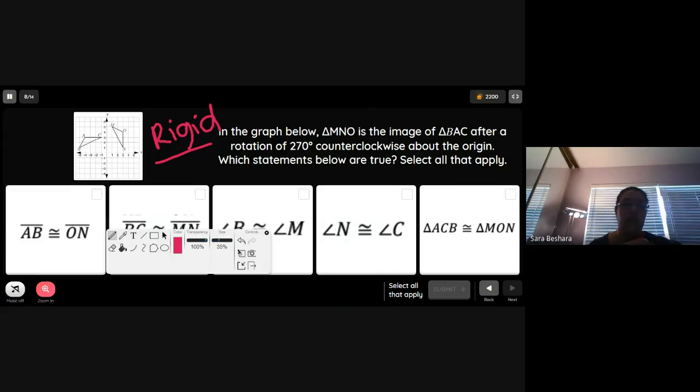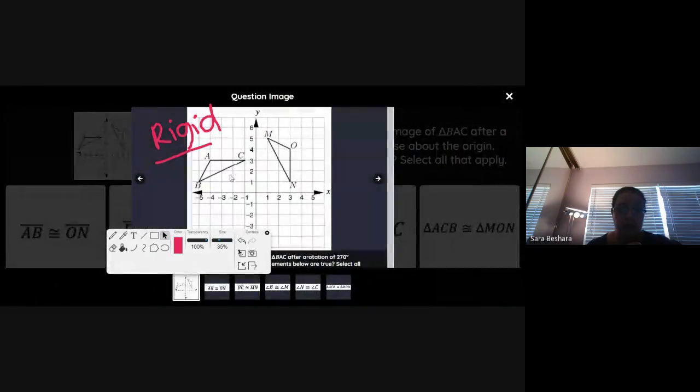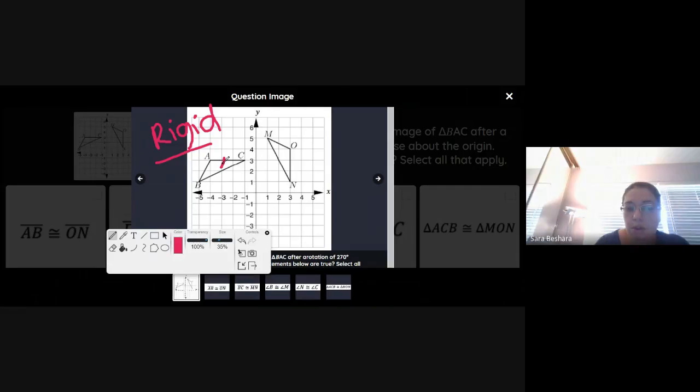So let's read. It says AB is congruent to ON. Is this true? Are AB and ON congruent? Well, AB isn't corresponding with ON. So let me put the marking in, that might help. AC corresponds with ON, right?